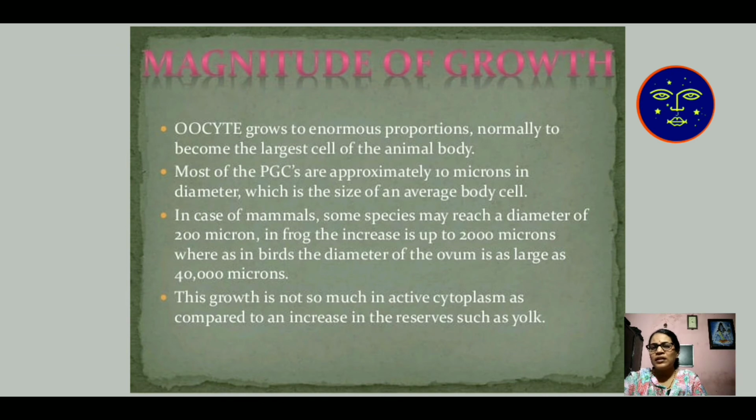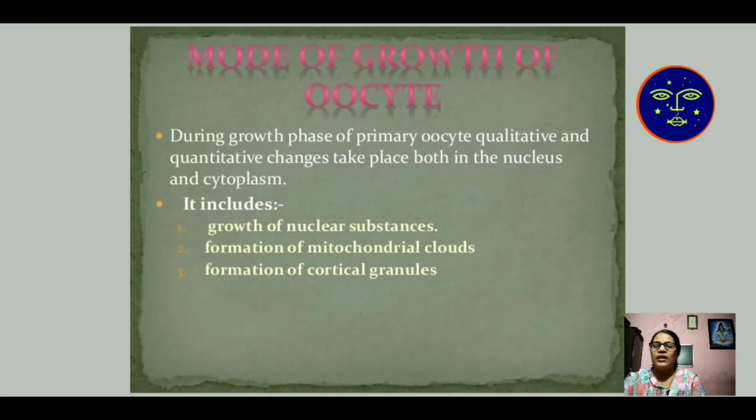In frog, it increases up to 2000 microns, whereas in bird, the diameter is 40,000 microns. The mammalian egg is small in size. This growth is not so much in active cytoplasm as in the increase of reserve material, which is known as yolk. Inside the egg, the reserve material is known as yolk.